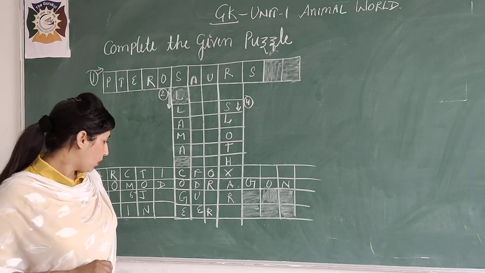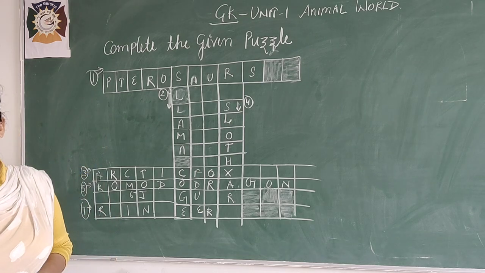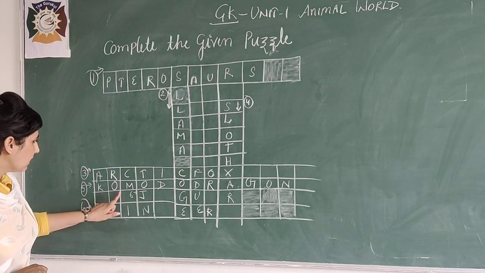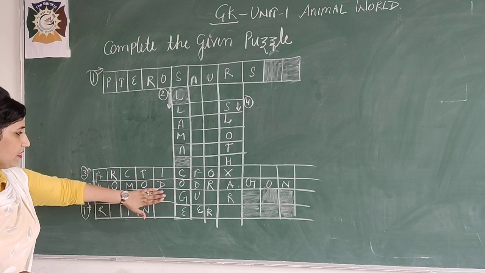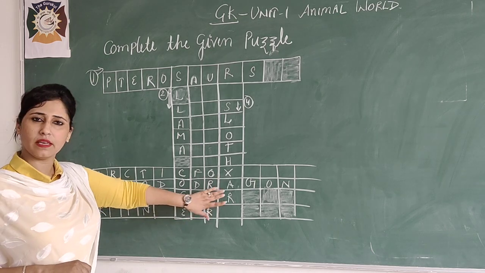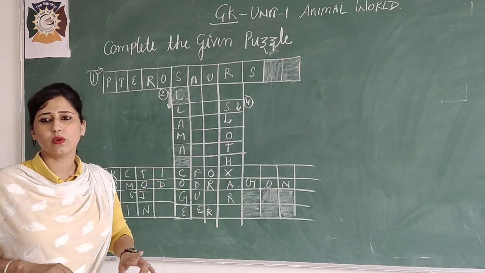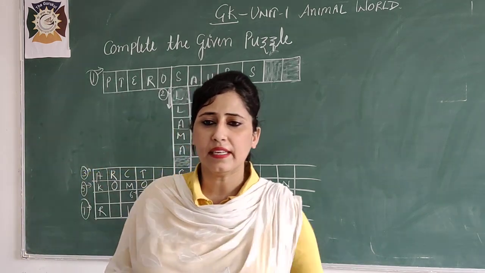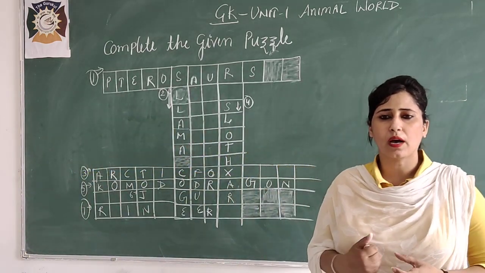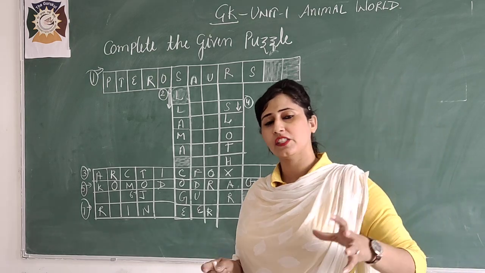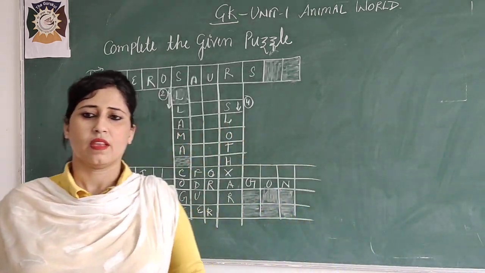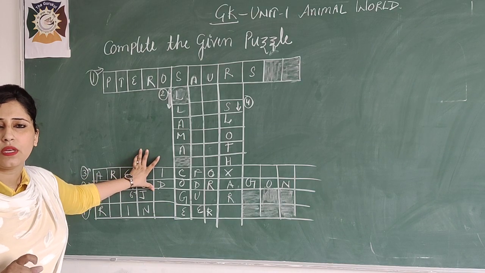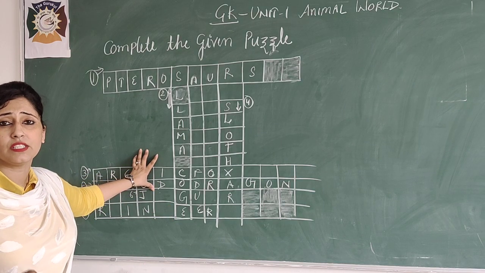Okay, so now check where is our sixth question. Where is our sixth question? The sixth one is here. J space is there, G U space is there, and then R. So listen to the clue for it. See, it is found in Central and South America, and it is the largest cat. Generally it is found in Central and South America, and it is the largest cat.